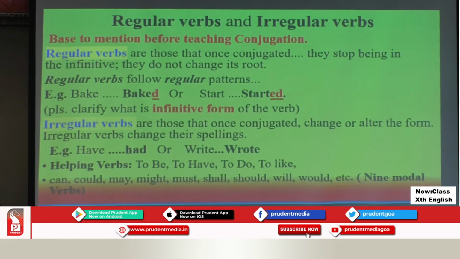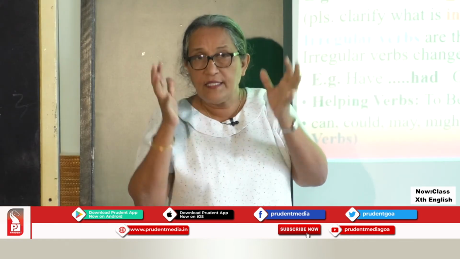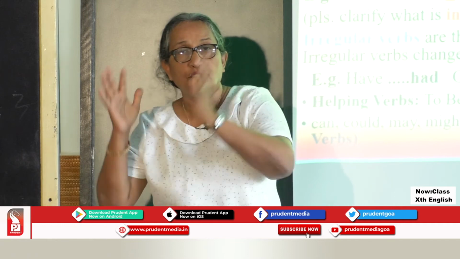So children, let us understand what are regular verbs. Until we understand these concepts, regular verbs, irregular verbs, helping verbs, main verbs, we will not very comfortably have an understanding of conjugation.